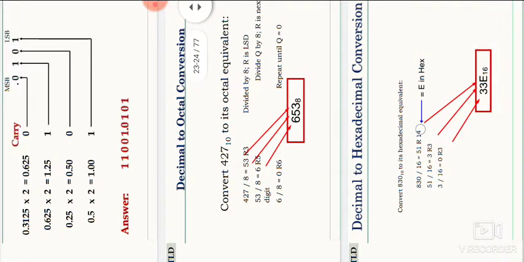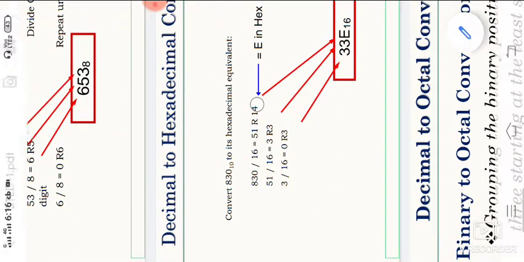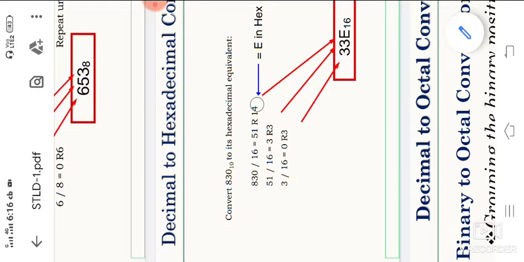Decimal to hexadecimal is the same. Here 8320 divided by 16. Whatever remainder we are getting, note down the value. Here we have to observe we are getting 14. That is the value of E. We do not mention 14 in the answer, that is invalid. In decimal to hexadecimal, when the remainder is more than 9, that is 10, 11, 12, 13, 14, 15, we replace the value with A, B, C, D, E, F. So based on that we are getting 3, 3, E.